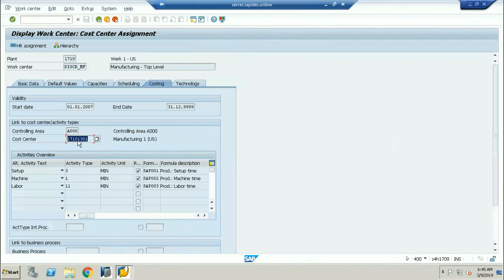This is going to be called a cost center, which is getting credited once the goods receipt has been issued. Now, I have confirmed everything here. So here you can see production setup, another one is the machine, another one is the labor. These all are going to be called activity types.